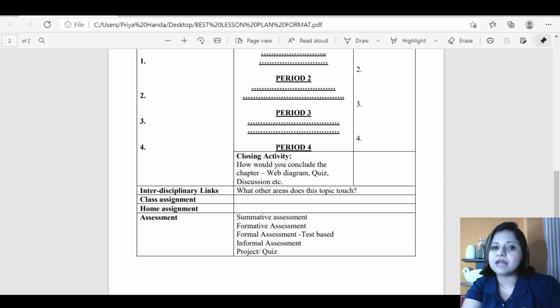Then you can mention your class assignments and home assignments, what you are going to take in that. You would be very clear that this particular thing I'll take in class and this I'll give as homework. For period wise, you can give the same pointers as 1, 2, 3, 4 here.